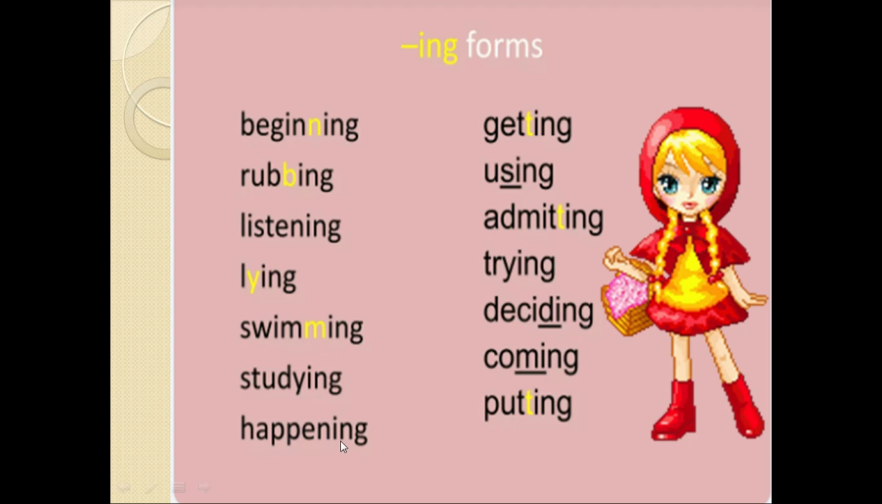Happening, here we will also not double the last letter. This is happen, E is a vowel, N is a consonant, but we will not double the last letter. Happening. Then getting, we will double the last letter because we are having a vowel and then a consonant. Then using, admitting, trying, deciding,